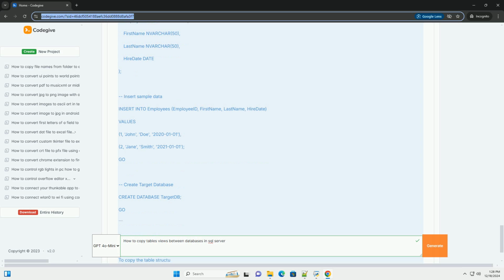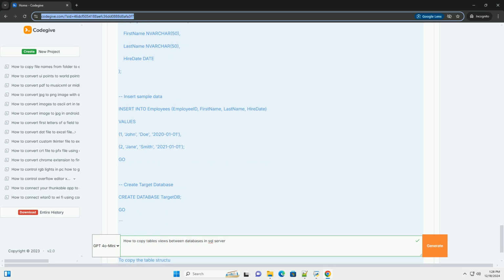Conclusion. Copying tables and views between databases in SQL Server can be done through various methods depending on the complexity and the size of the data. For simpler tasks, T-SQL scripts or SSMS will suffice, while SSIS provides robust options for more extensive data transformation and loading scenarios. Always ensure you have the necessary permissions and back up your data before making changes.